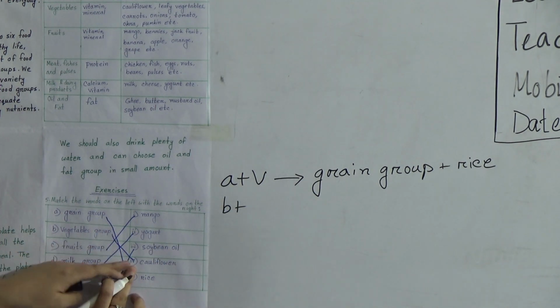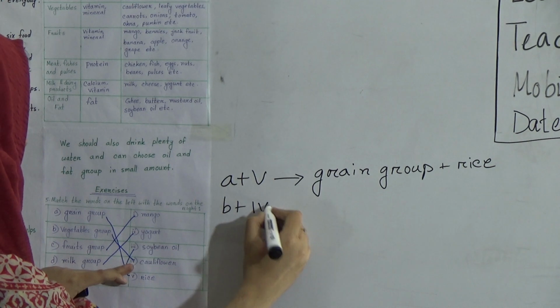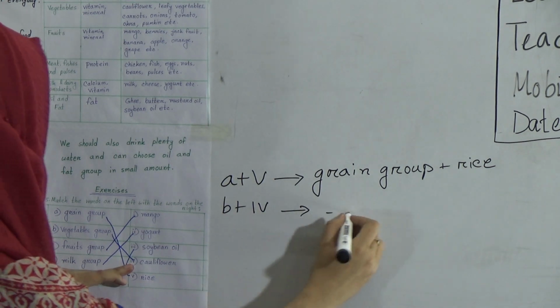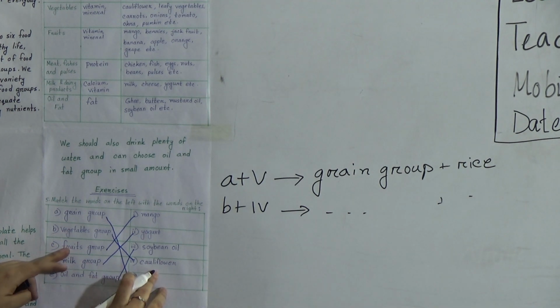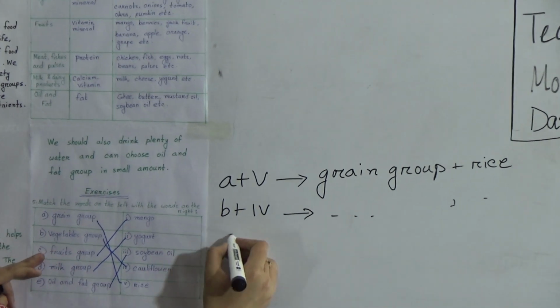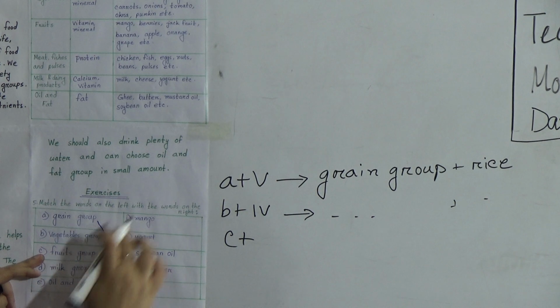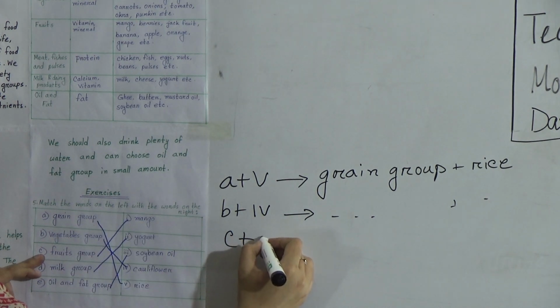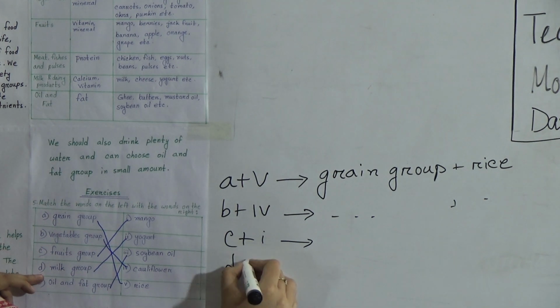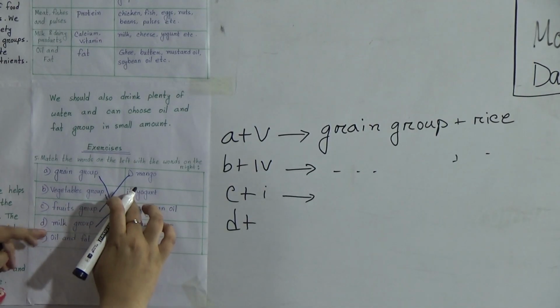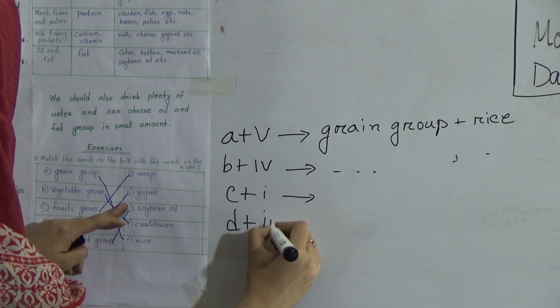And then after that you will write B plus 4, Roman number 4, and write the left side word, then a plus sign, and again write the right side word. C will match with Roman 1, and D will match with Roman number 2.